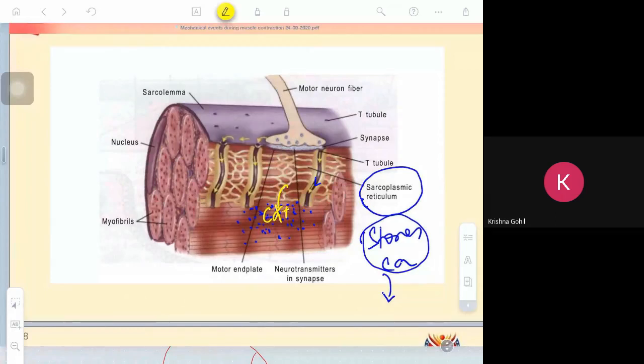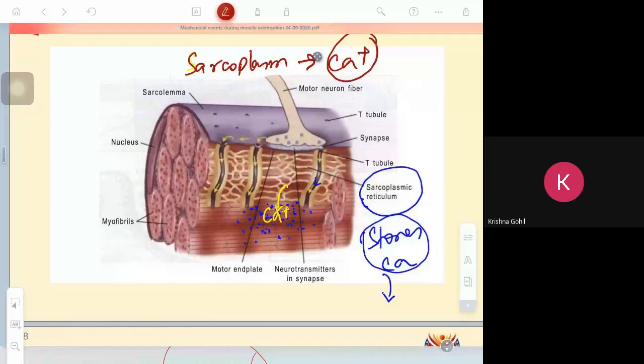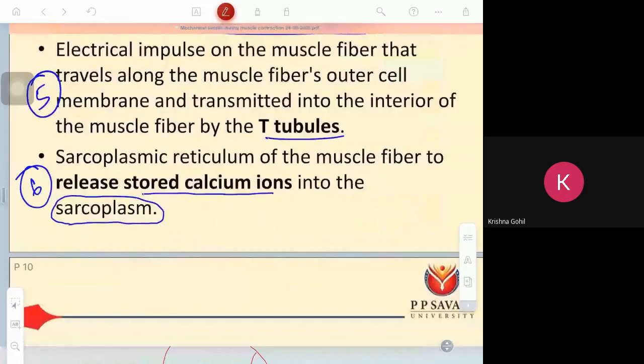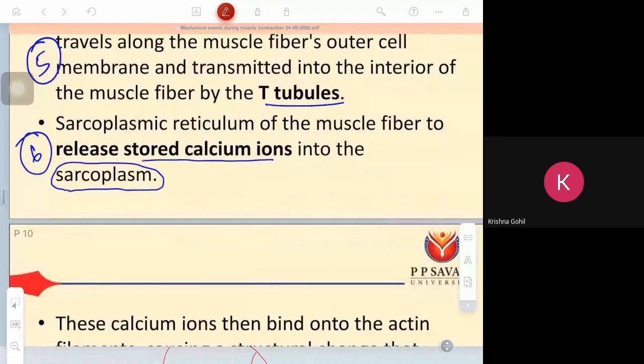In the sarcoplasm, calcium ion is present. From where did this calcium ion come? Calcium ion came from the sarcoplasmic reticulum. Clear? So that is the sixth point. Now sarcoplasm has the stored calcium ion released from the sarcoplasmic reticulum into the sarcoplasm.